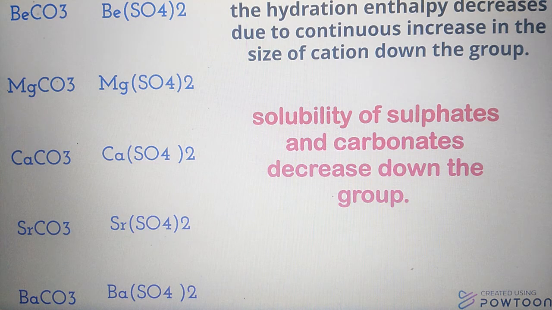Solubility of sulfates and carbonates decreases down the group. Remember, in case of sulfates and carbonates of alkaline earth metals, the solubility decreases down the group.